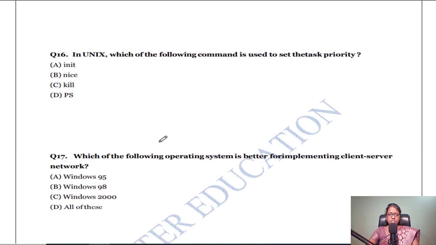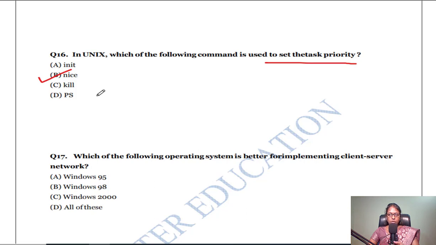The next question, in Unix, which of the following commands is used to set the task priority? So which command is used to set the task priority? The same question was repeated in previous years. Nice. The nice command is used to set the priority of a process by decreasing or increasing. Okay, remember that they used to confuse.